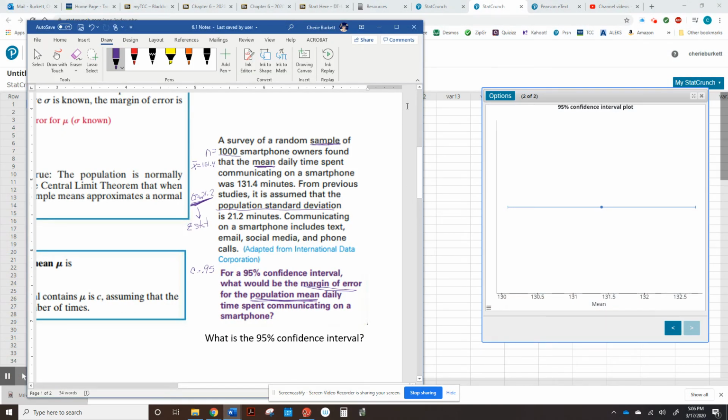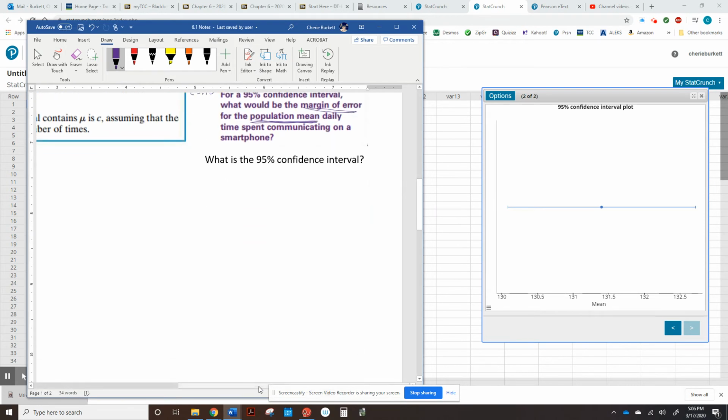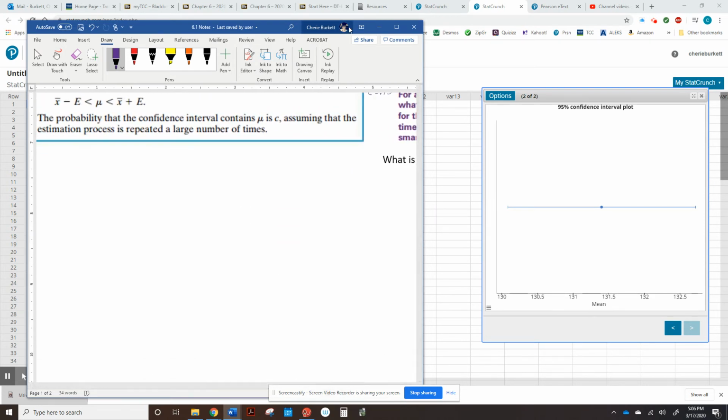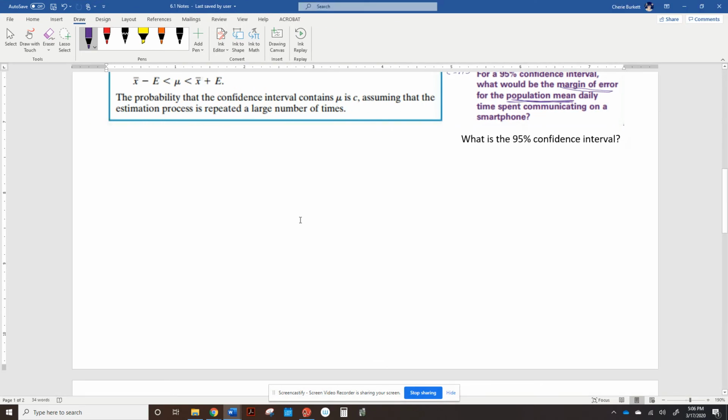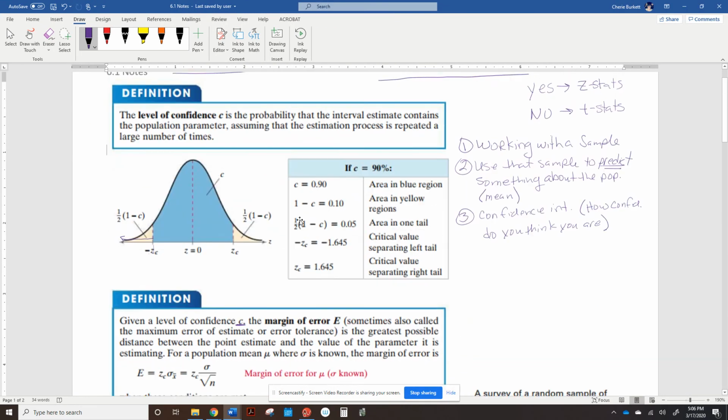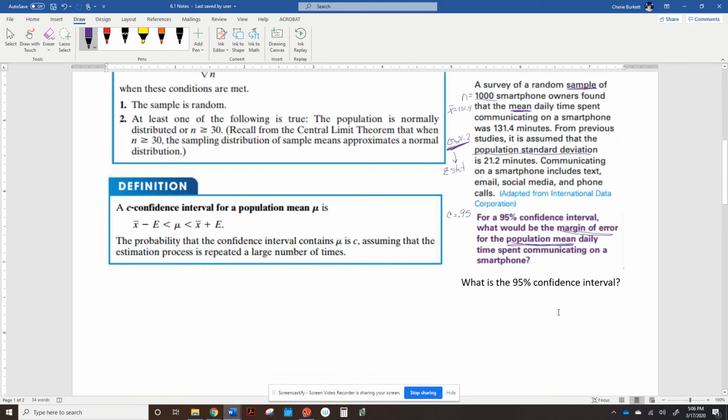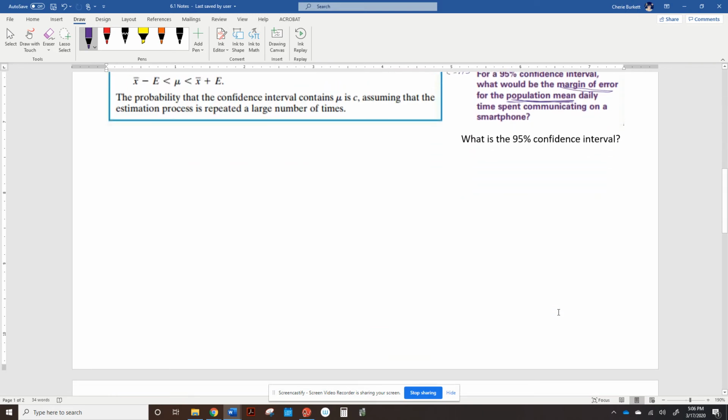Okay, so over here, what we're going to do is we're going to draw a picture. Let me make this bigger. We're going to draw a picture pretty much like they did up here. Okay, we're going to draw a picture that matches this information. This picture is going to show our normal curve, a normal distribution curve.